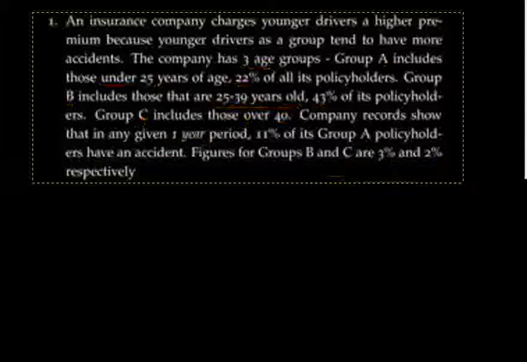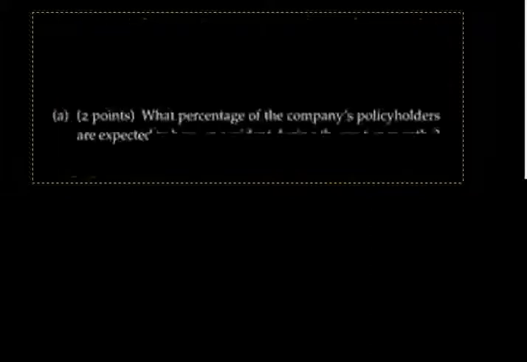So the first question we have to answer is, what percentage of a company's policyholders are expected to have an accident during the next 12 months? It always helps to have a picture of what's going on. So if I were to draw a Venn diagram, let me just draw one real quick.